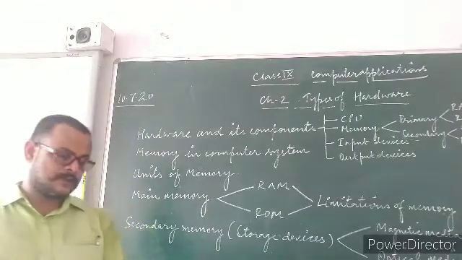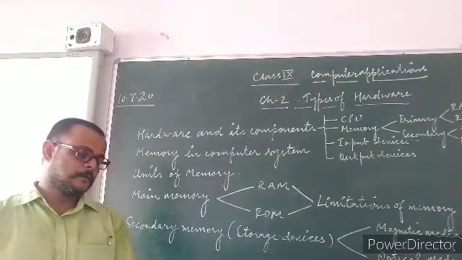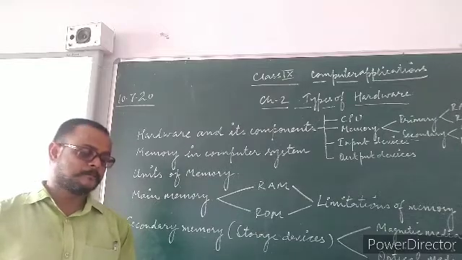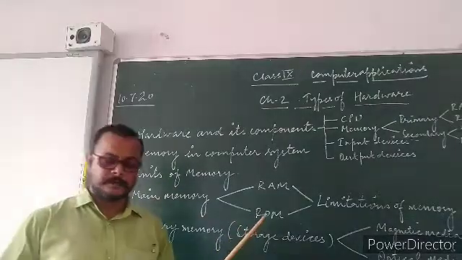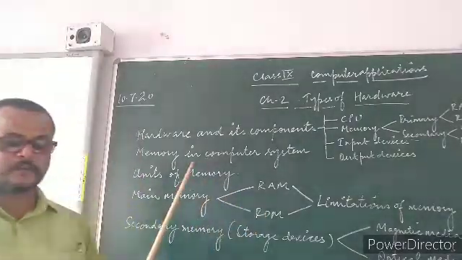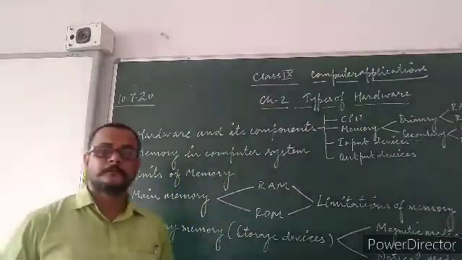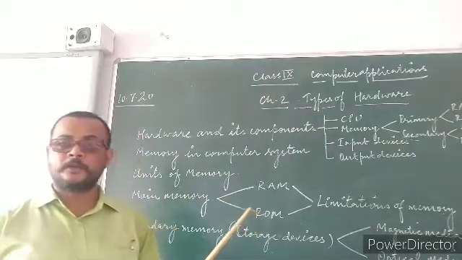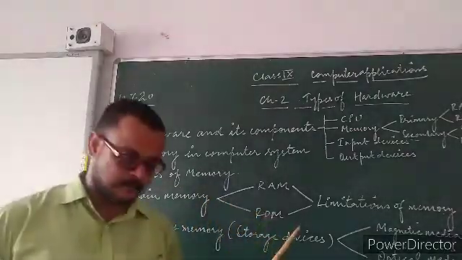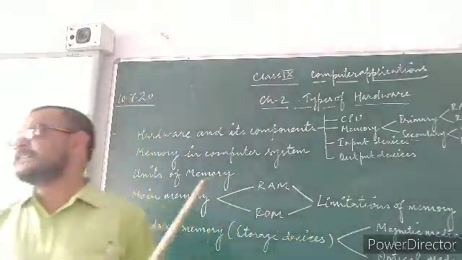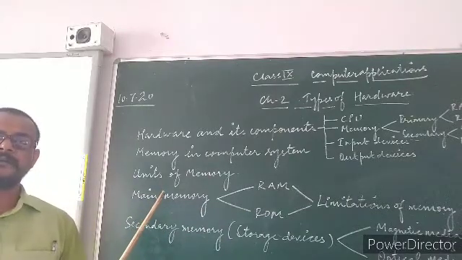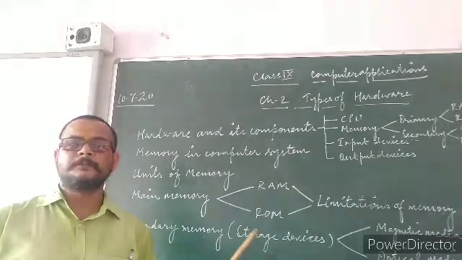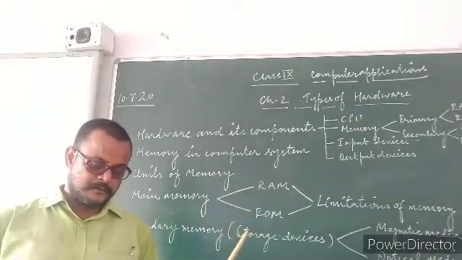On page number 27 and 26 of your book, table 2.2 is given to you, from where you can read about the differences between RAM and ROM.